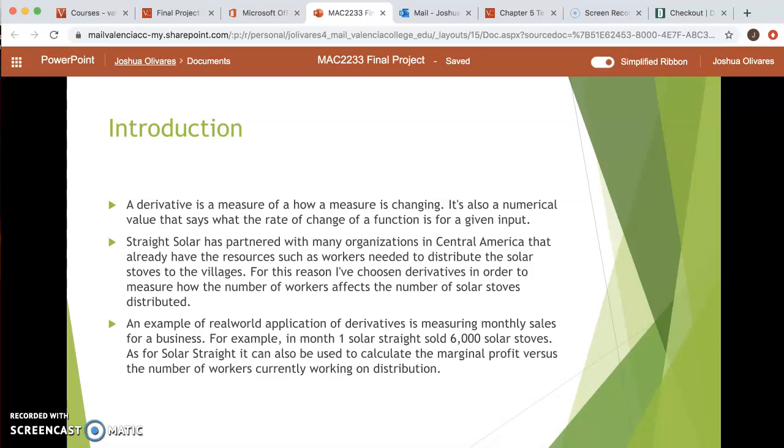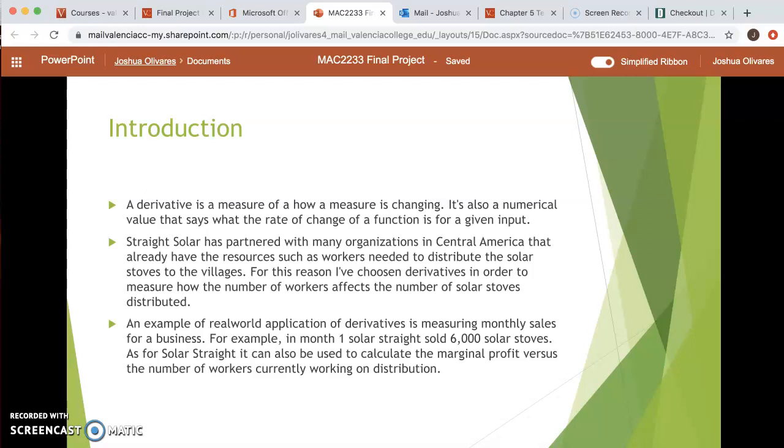Stray Solar has partnered with many organizations in Central America that already have the resources, such as workers, needed to distribute the solar stoves in villages. For this reason, I've chosen derivatives in order to measure how the number of workers affects the number of solar stoves distributed. An example of a real-world application of derivatives is measuring monthly sales for a business.